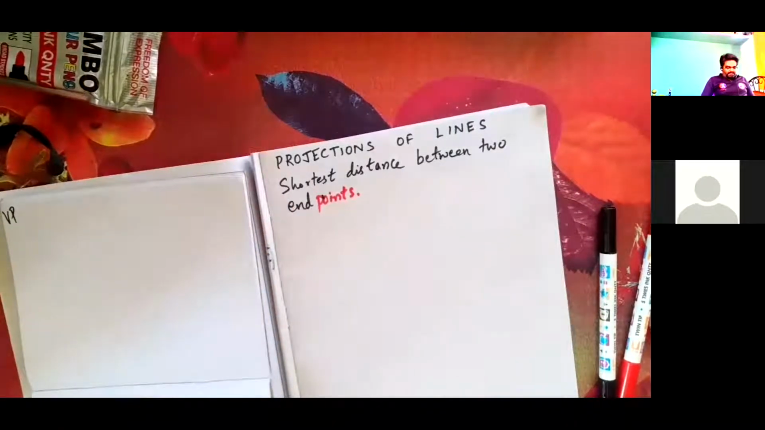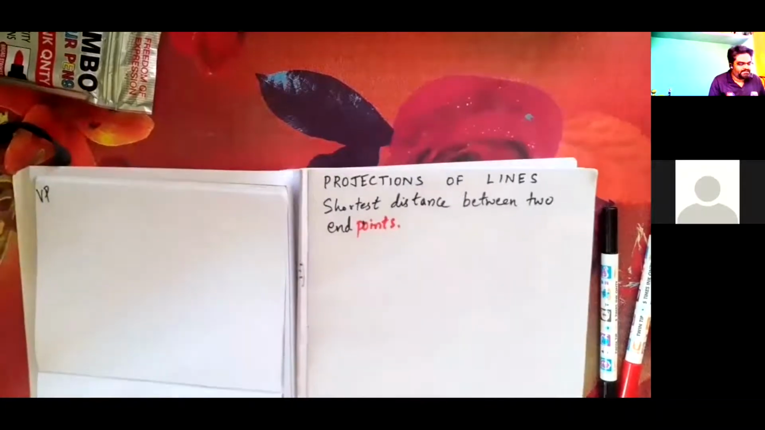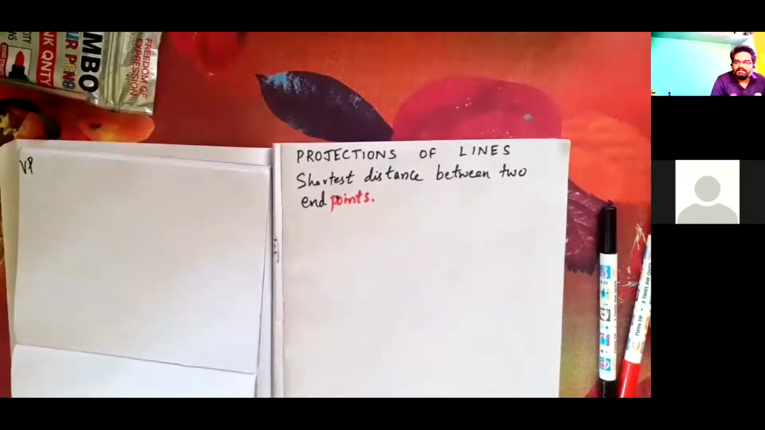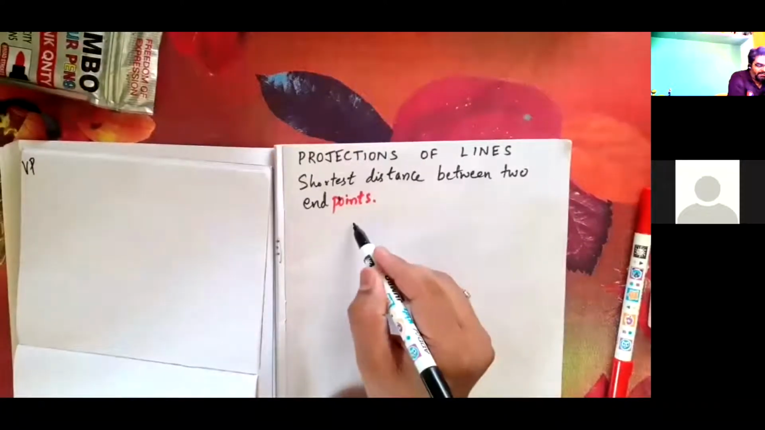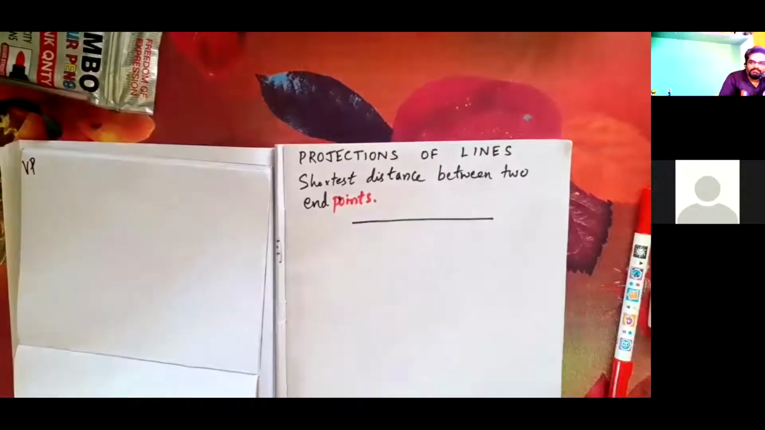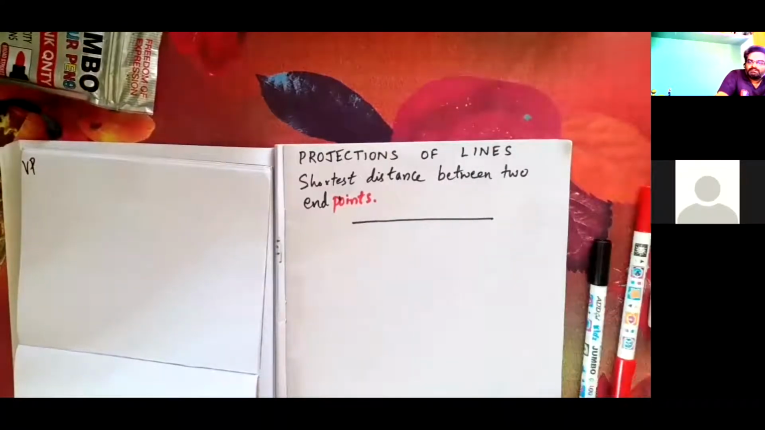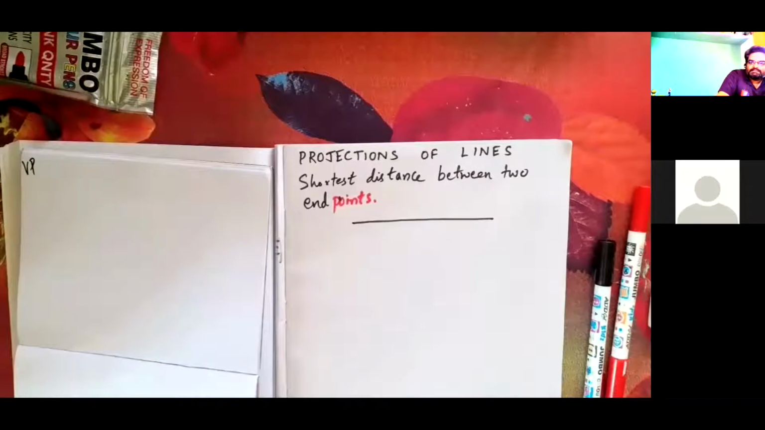It has got a single dimension, that is the length, and that length can be called the distance between the two end points. Again, I have brought up a term here called points in this chapter, projections of lines. So, if I draw a line like this, what does it say?